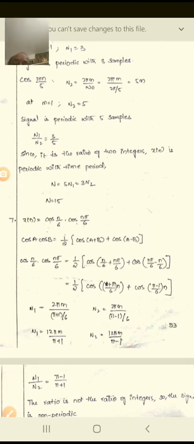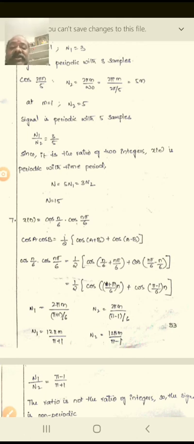So n1 is equal to 2 pi m by omega 1, and n2 equal to 2 pi m by omega 2. That gives n1 equal to 2 pi m by pi plus 1 by 6, and n2 equal to 2 pi m by pi minus 1 by 6. The 6 turns to the numerator, 6 into 2 is 12, so n1 is 12 pi m by pi plus 1, and n2 equal to 12 pi m by pi minus 1.